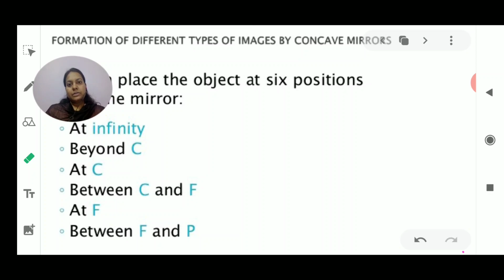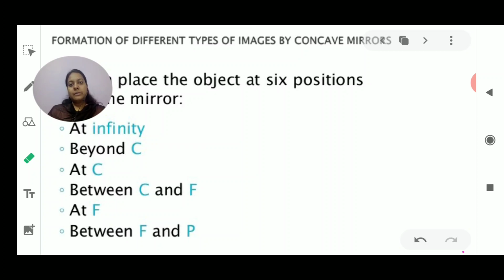Then we discussed the concepts related to spherical mirrors, where we have to study two mirrors in this chapter, the concave mirror and the convex mirror. We discussed their properties. A concave mirror is obtained from a spherical glass mirror where the reflecting surface is always bent inwards, means it is always in the inward form. And the convex mirror is a mirror where the reflecting surface is bent outwards.